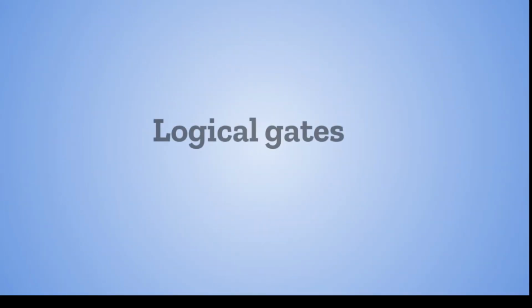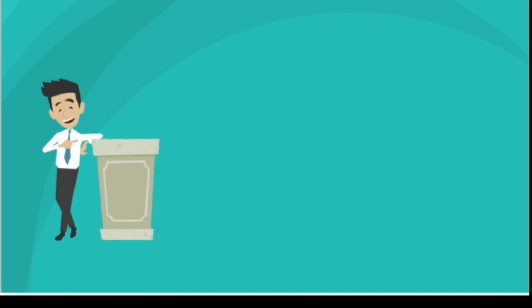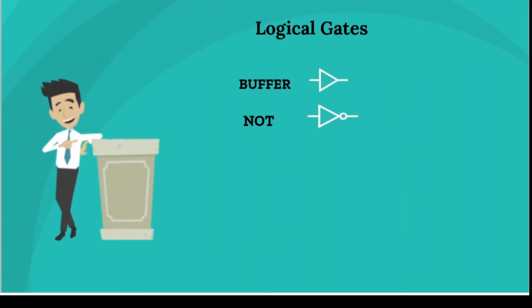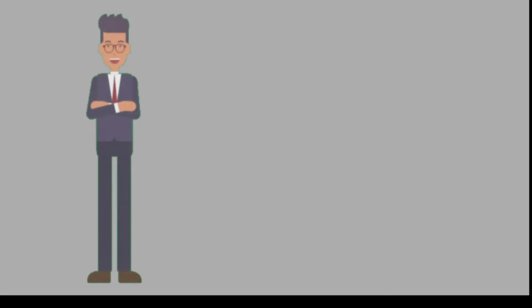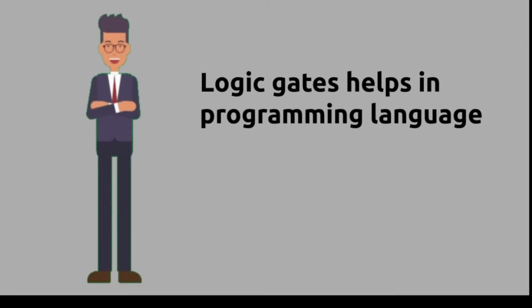We use different elements which are called logical gates to perform different arithmetic operations on Boolean quantities. Some of these logical gates are buffer gate, NOT gate, OR gate, AND gate, XOR gate. These are some of the important logic gates. Knowing the properties of these logic gates will help us in our programming language. The first logical gate is OR gate. It has two inputs and one output. Let the inputs be A and B and the output be Q.